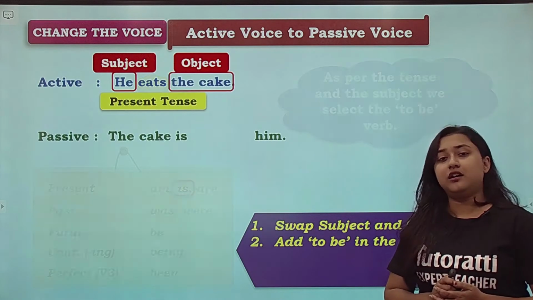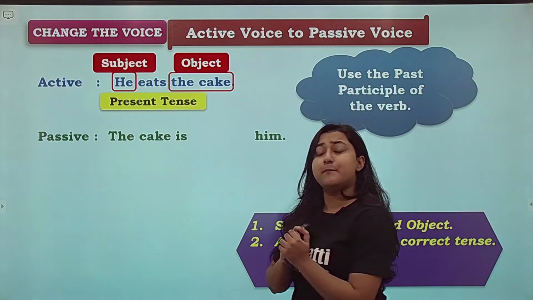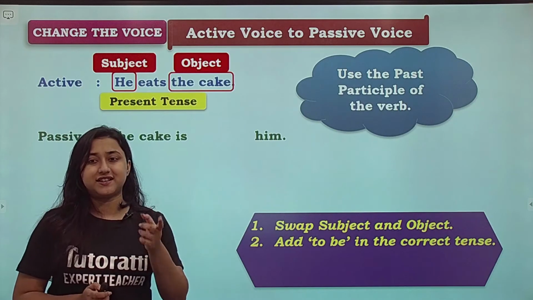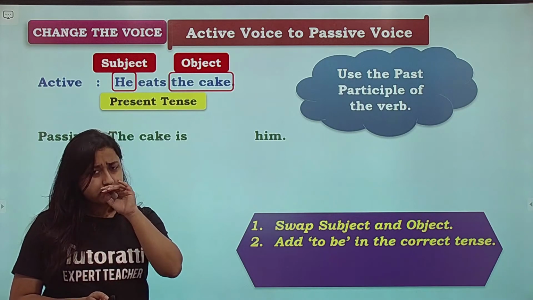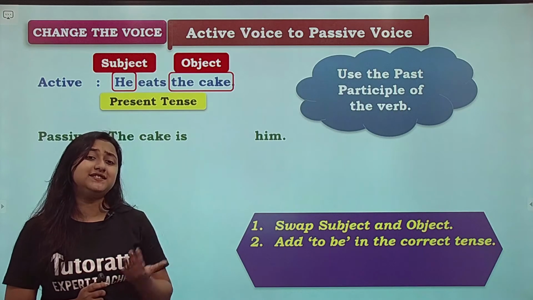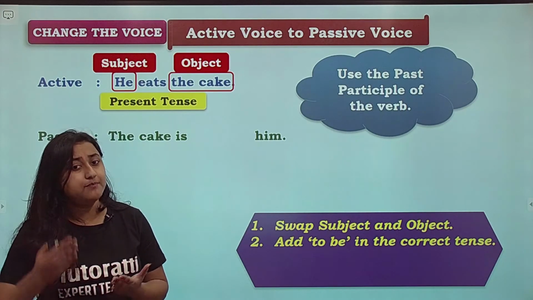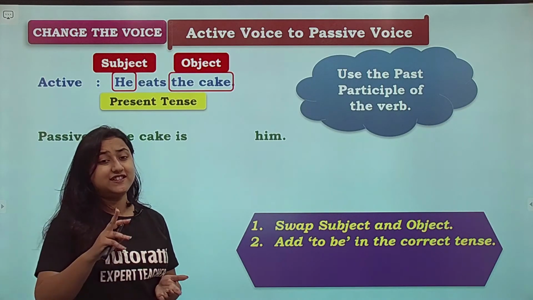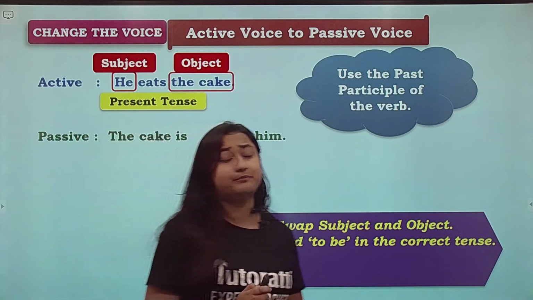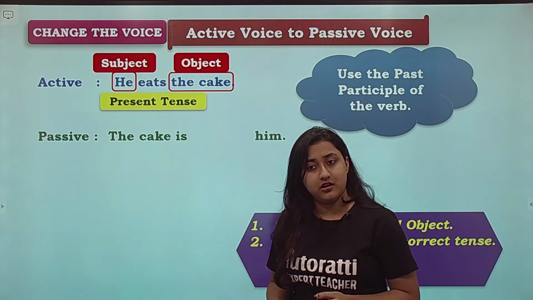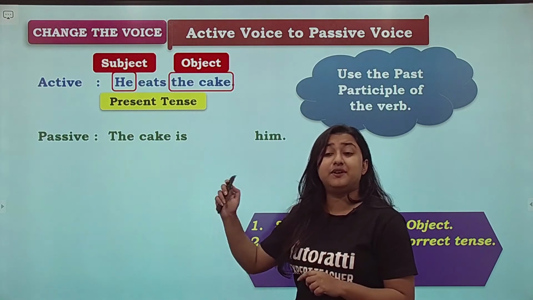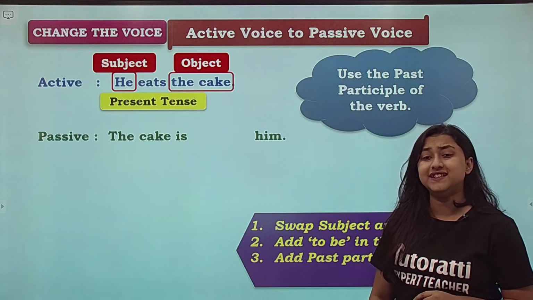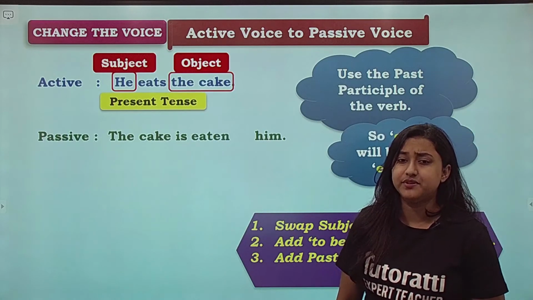Alright. The third step, use the past participle of the verb. Now you need to understand the difference between past tense and past participle. Alright. For example, the past tense of write is wrote. The past participle is written. Similarly, the past tense of eat is ate, and the past participle is eaten. You need to use not the past tense but the past participle. Eat ka past participle, the third form of the verb, is eaten.